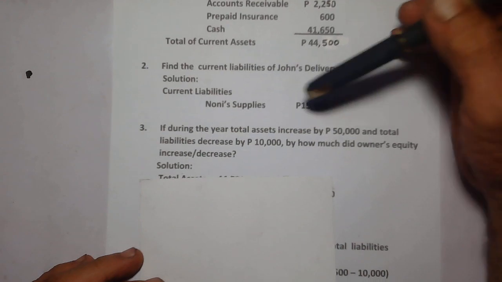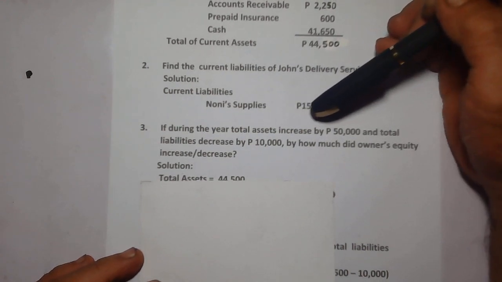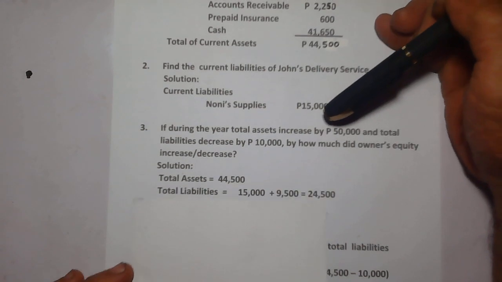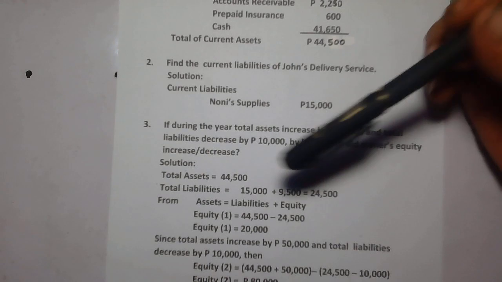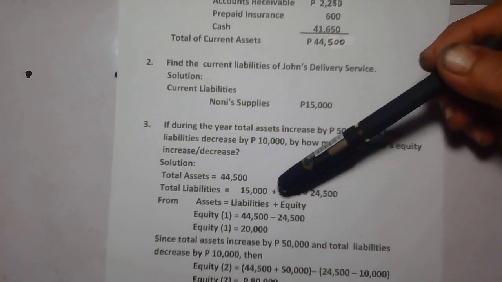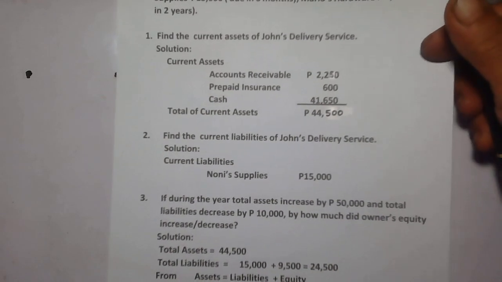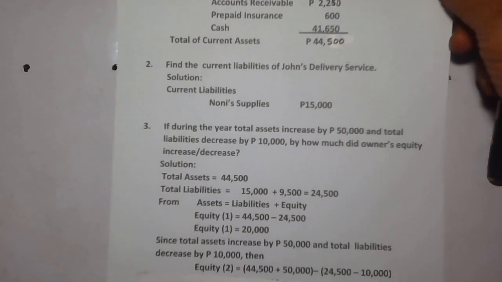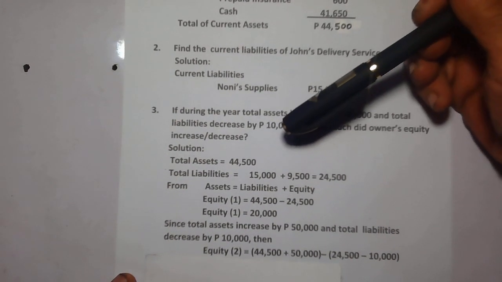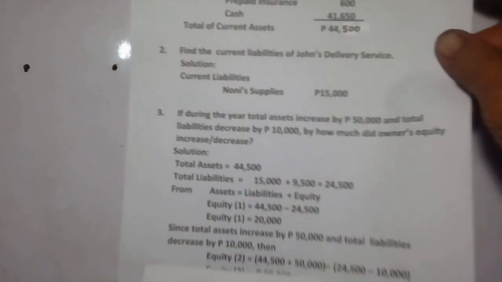Now for question number 3, if during the year total assets increased by 50,000 pesos and total liabilities decreased by 10,000 pesos, by how much did owner's equity increase or decrease? So we have the solution. Now we have the total assets, which is amounting to 44,500, which was found in question number 1. And then total liabilities is equal to 15,000 pesos plus 9,500.